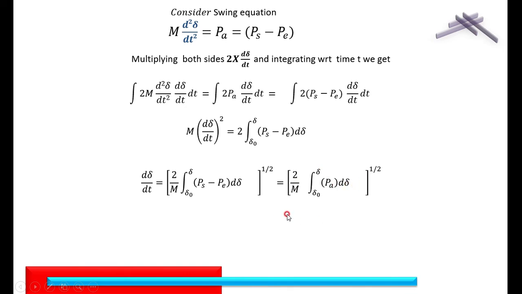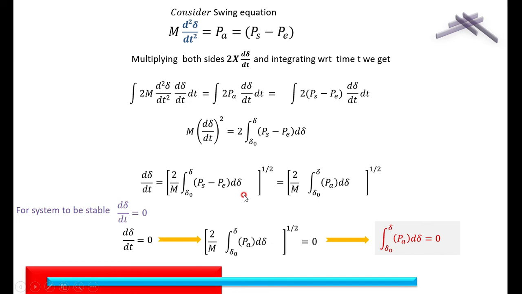Now, we have defined the stability of the system when d delta by dt is equal to 0. Therefore, for the system to be stable, d delta by dt is equal to 0. If d delta by dt is equal to 0, then this term, that is 2 by m integration between the limits delta naught to delta, raised to 1 by 2, also tends to 0.